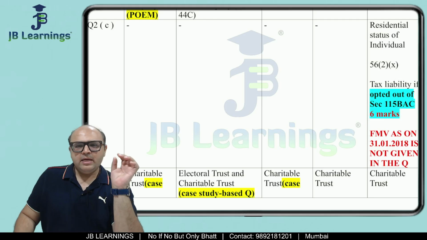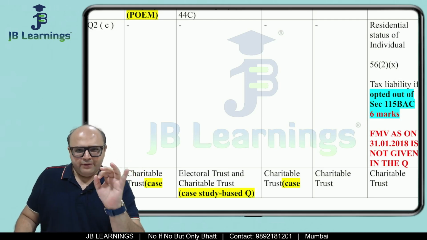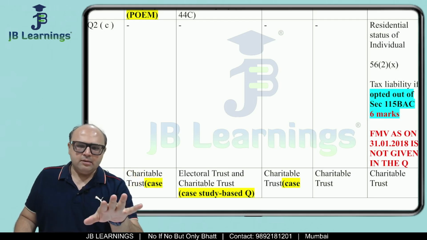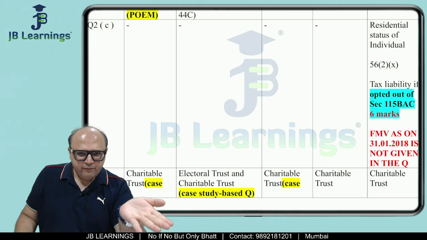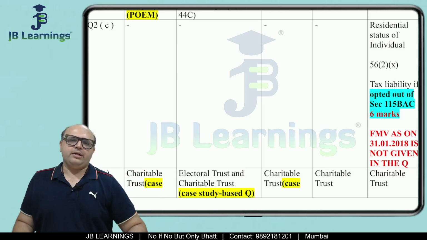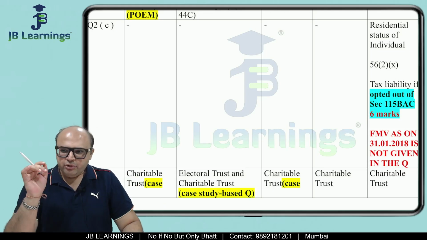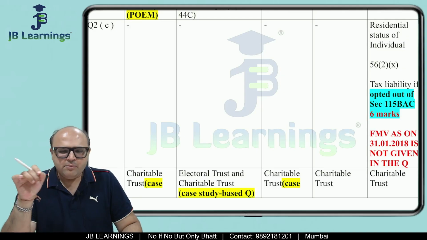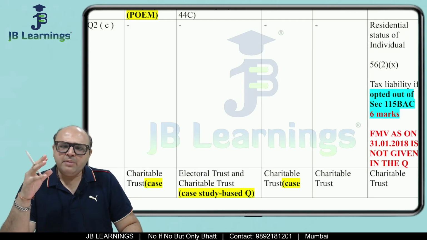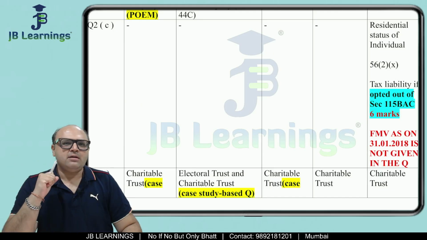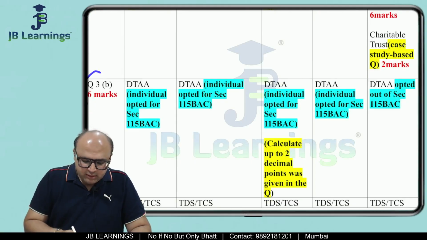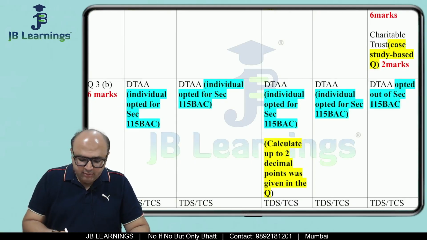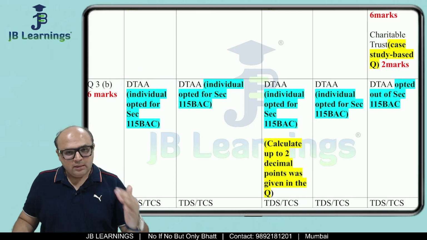Because friends, whenever they ask you questions about an individual, whether resident or non-resident, it has to be mentioned in the question whether it is 115BAC or opted out of 115BAC. So, whenever I am checking test series papers, there are many students who are making small silly mistakes in 115BAC. Then friends, the question 3B, which is about DTAA, double taxation avoidance agreement.